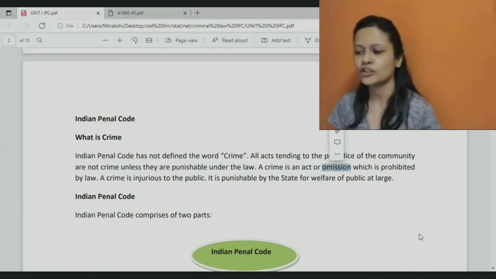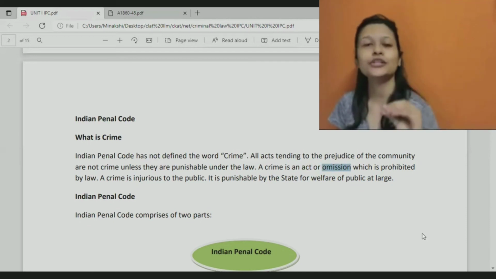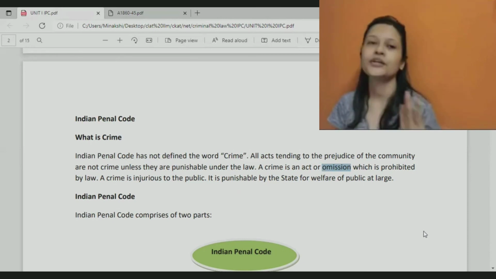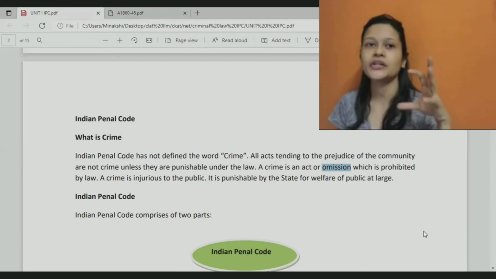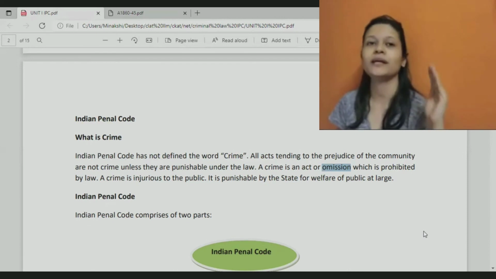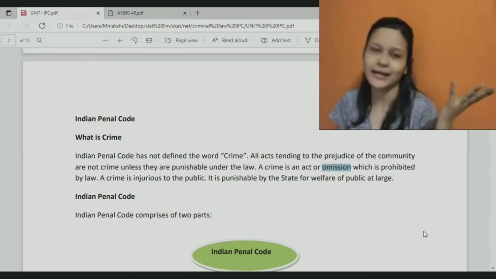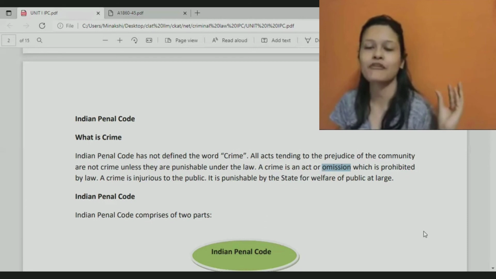Okay, and omission means just the opposite of act. You had an obligation to do something and you did not do it. Like you had an obligation to pay income tax, you did not pay it. It is omission. You had a duty to do something, you did not do it. And your omission, your failure to do it becomes a crime. Not paying income tax, it's a crime, right? So how it is a crime? It is a crime from your omission.